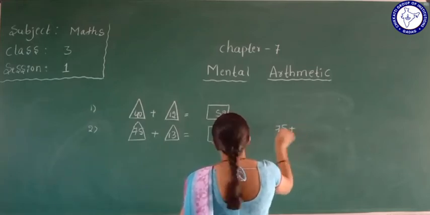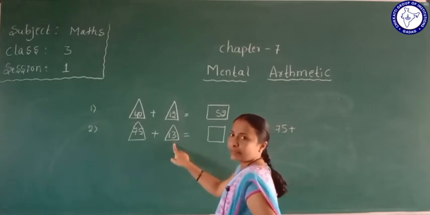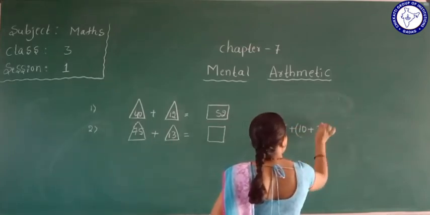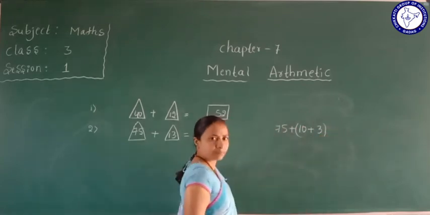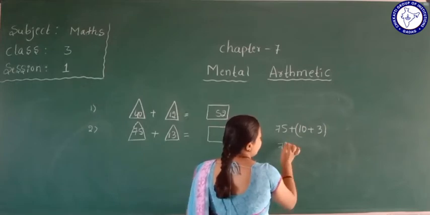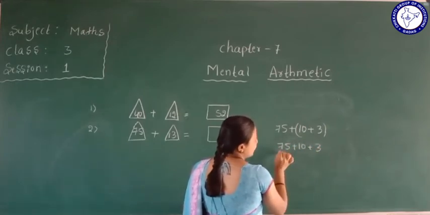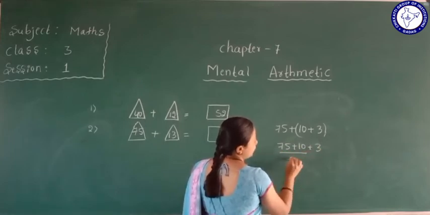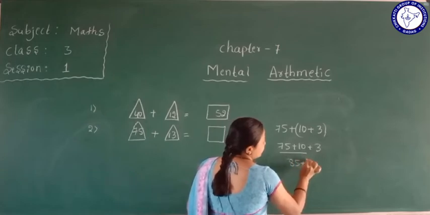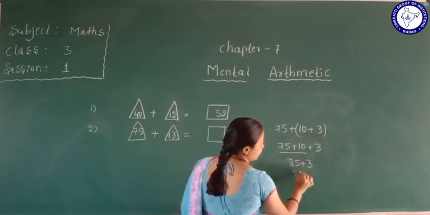This 13 we will write like 10 plus 3. Like this we will write. So 75 plus 10 plus 3. Next we add these: 75 plus 10 is 85, plus 3. Okay, so 85 plus 3 is 88.